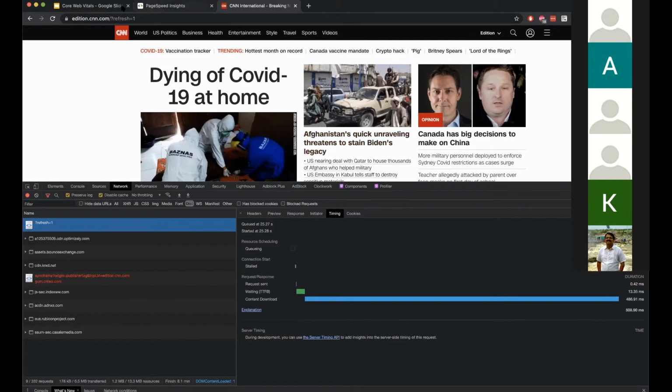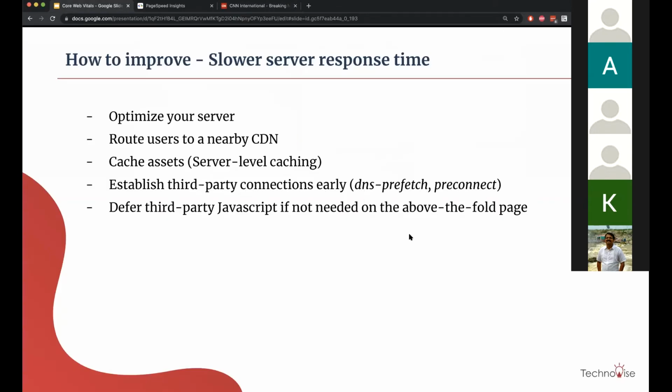So when I say pre-connect, it means that. And it is the same thing for DNS prefetch. It makes the DNS lookup faster.